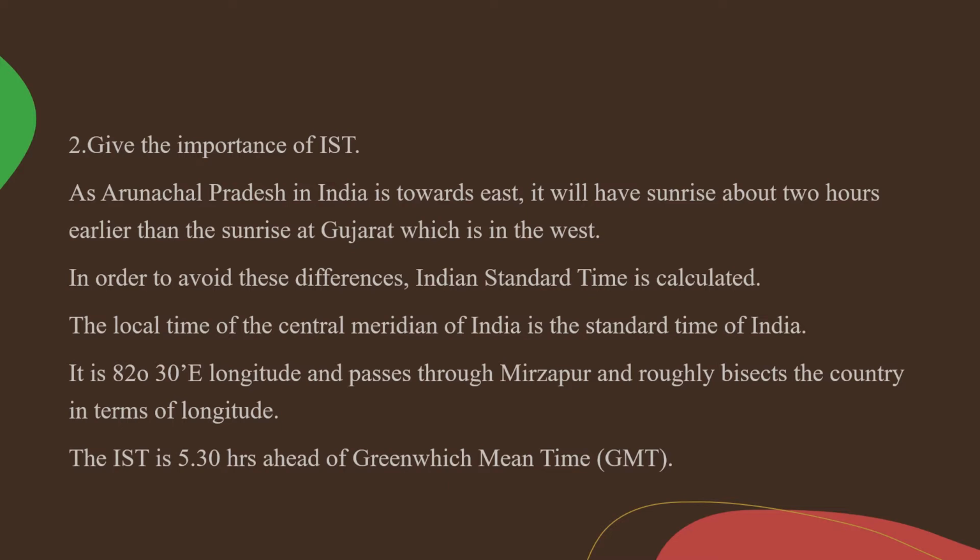The local time of the central meridian of India is the standard time of India. Yes. So India is having 82 degree 30 minutes east longitude, which passes through Mirzapur and roughly bisects the country in terms of longitude. Many longitude lines are passing through India, and when we take the center longitude, the equal line is the value of 82 degree 30 minutes east.